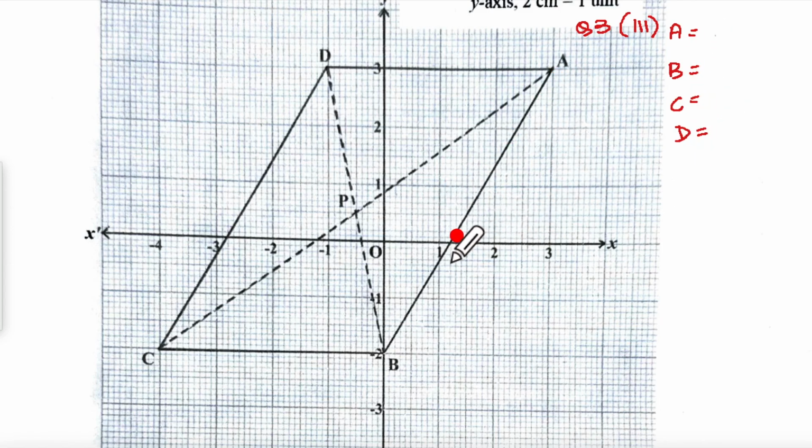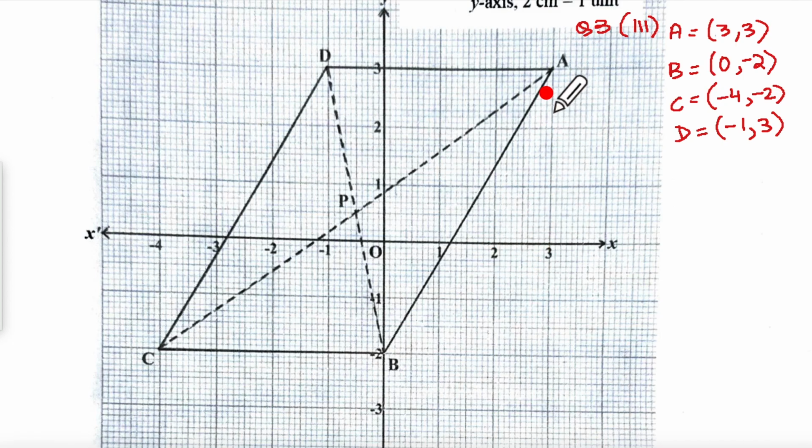What is our A? X coordinate 3, Y coordinate 3. So 3, 3. What is our B? B is X coordinate 0, so 0, -2. What is our C? -4 here and -2. D is here. So -1 is X and 3 is Y.